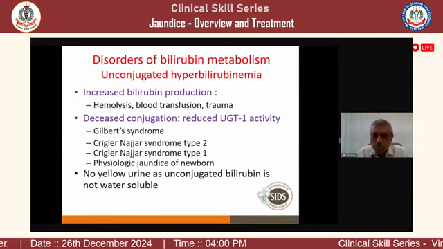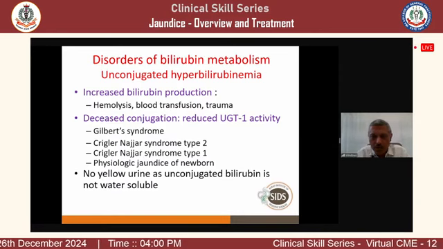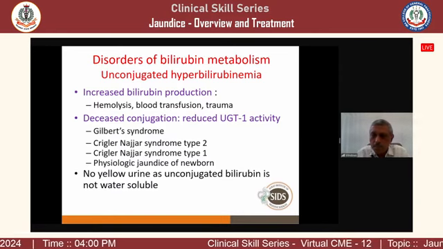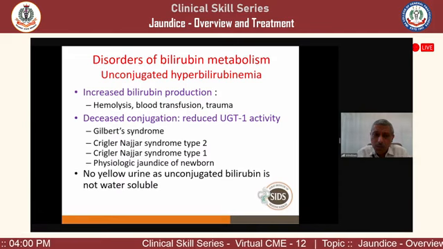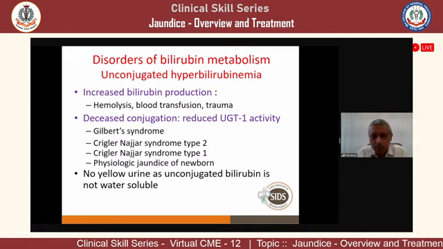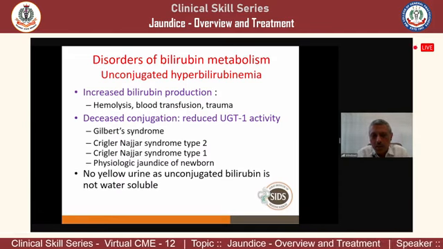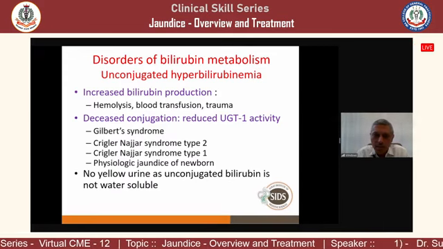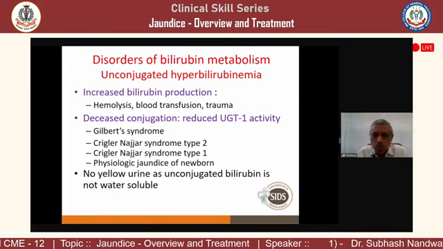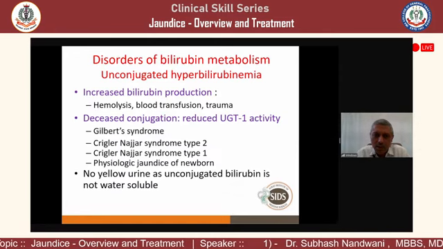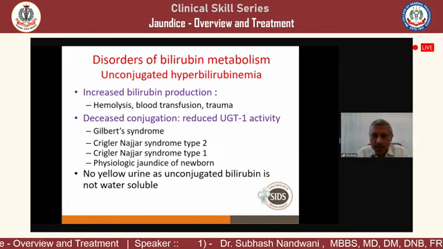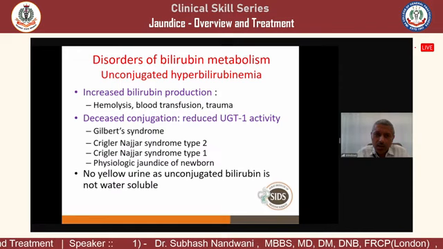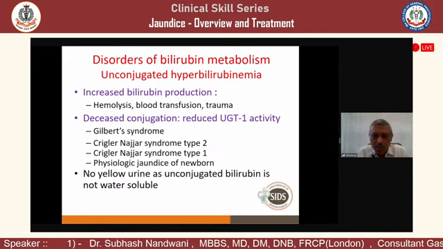Type 1 syndrome is a very severe deficiency of UGT1 activity. They develop symptoms in the neonatal age, because in the neonatal age the blood-brain barrier is not formed, so the bilirubin reaches the brain, kernicterus develops, and the children die at a very young age. That is when UGT enzyme activity is low.